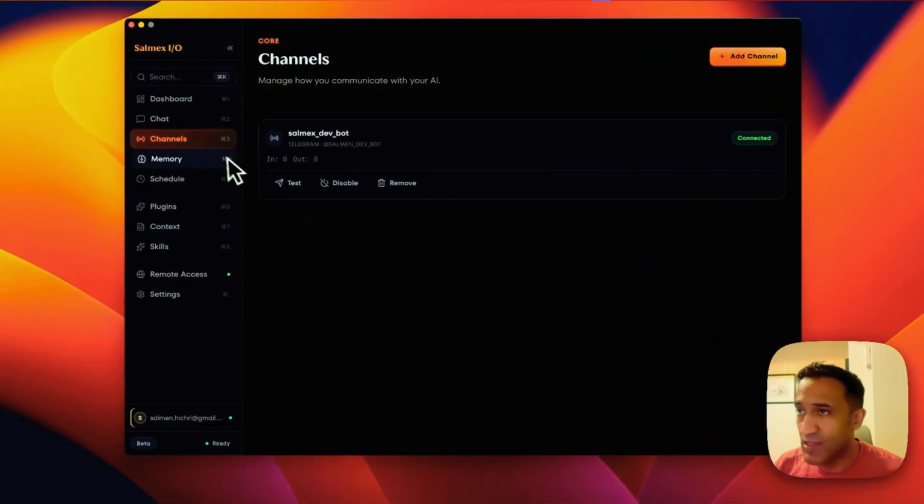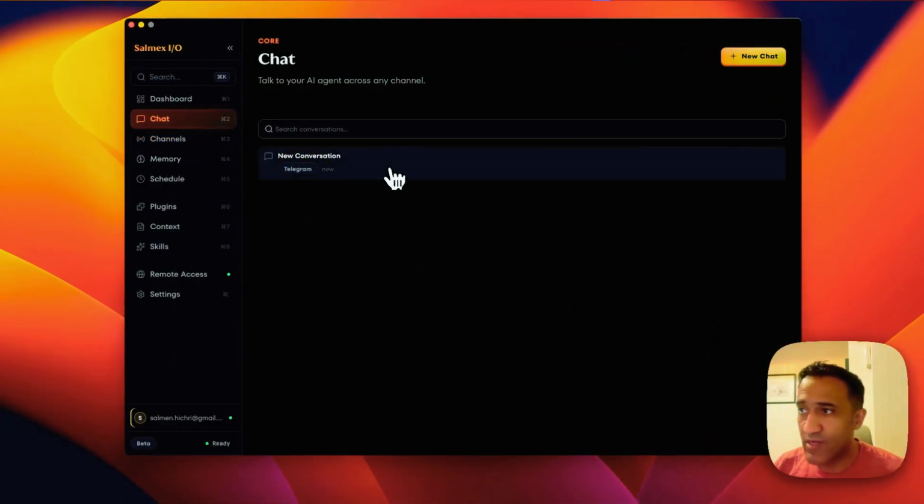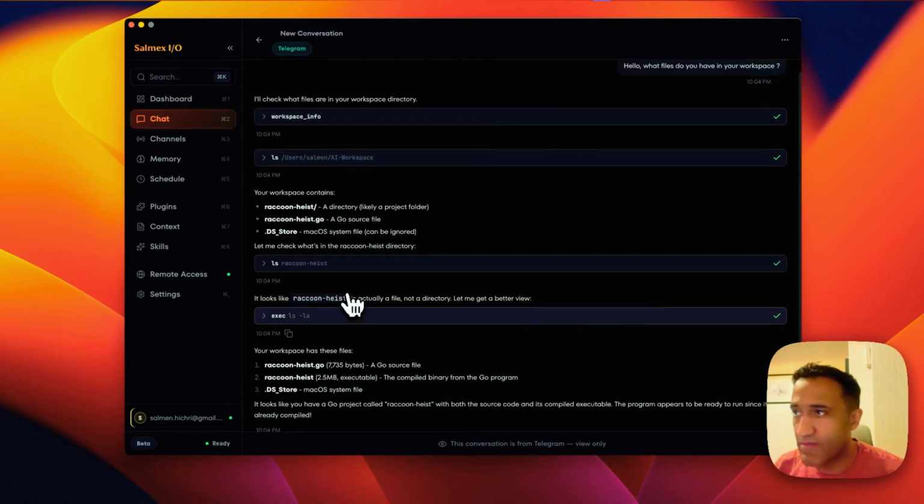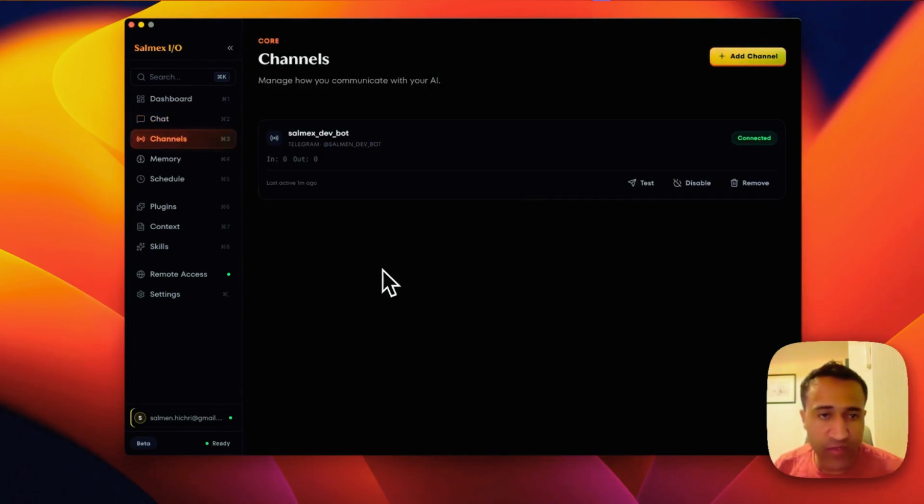And when we go to the desktop app, in the chat, we can actually see the conversations that are coming from Telegram. So this is how channels work very easily. You can connect to your own system running on your own computer from your Telegram in a very simple way.